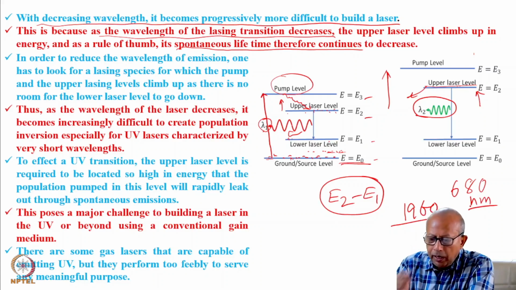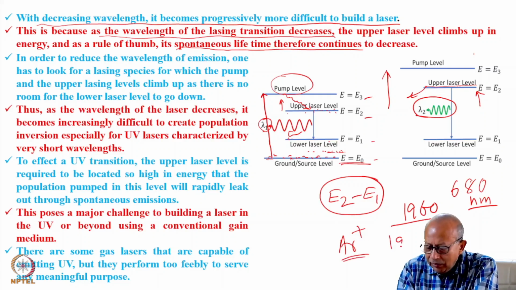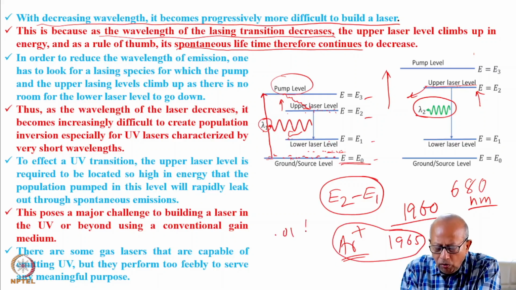And the first UV laser, that is argon laser or ionic laser, operated I think in 1965, after 5 years. But argon ion laser, as you know, or any ionic laser, has very small operating efficiency, 0.1% to 0.001%, very low efficiency.